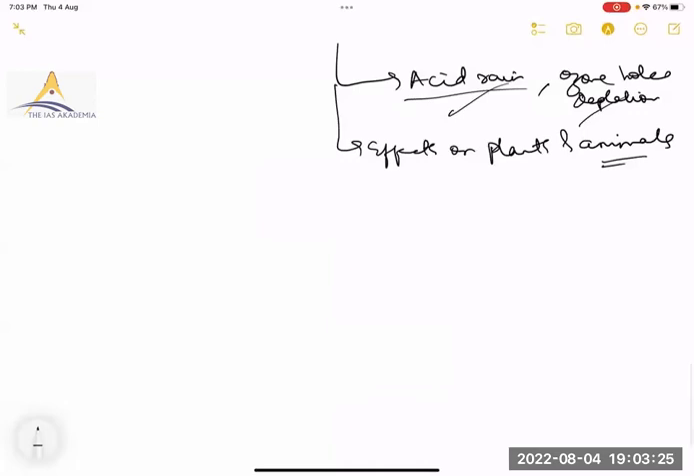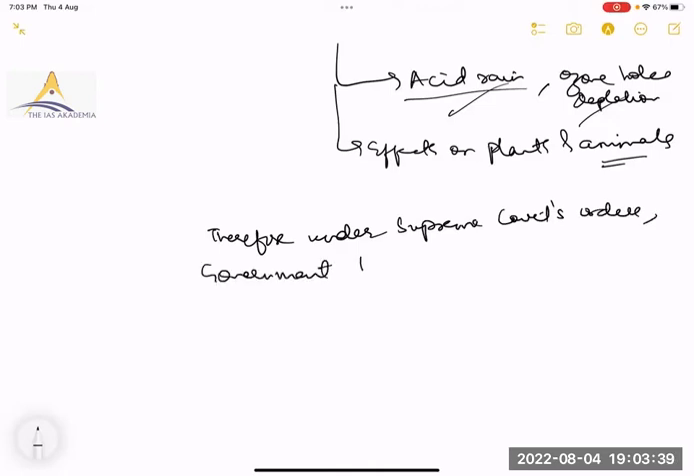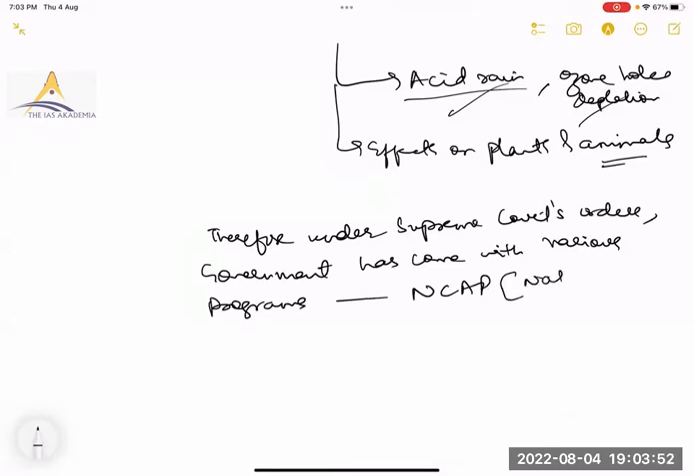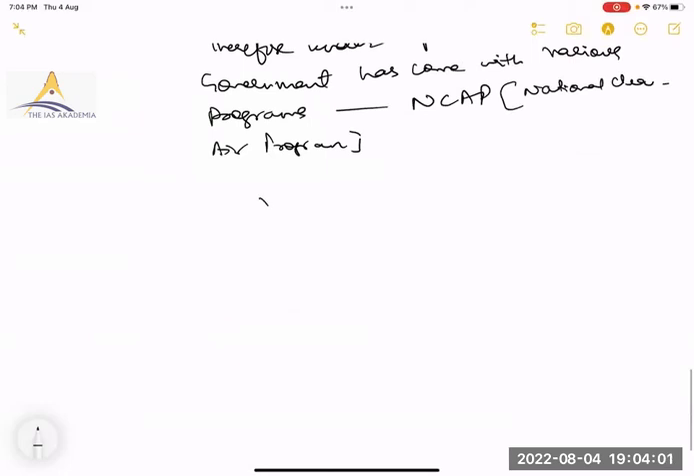Now, therefore, under the Supreme Court's orders, the government has come up with various programs, one of which is the National Clean Air Program. Just write the full form. And here briefly write the features of NCAP. What are the features of NCAP?